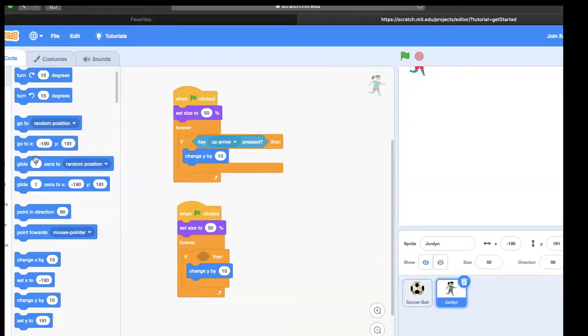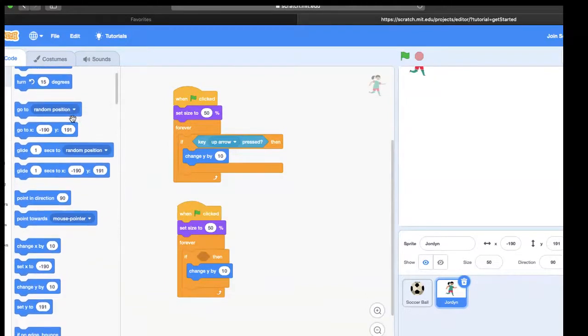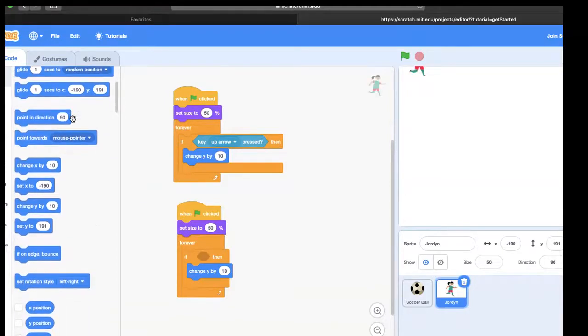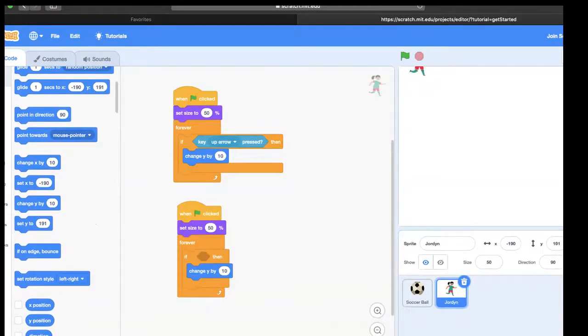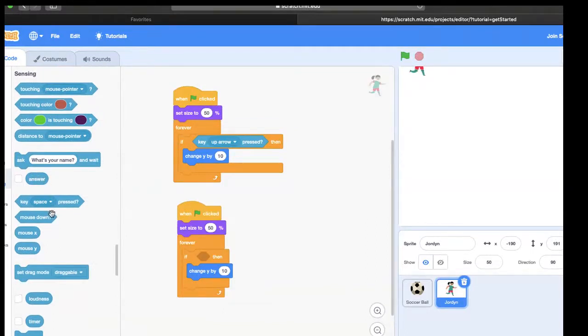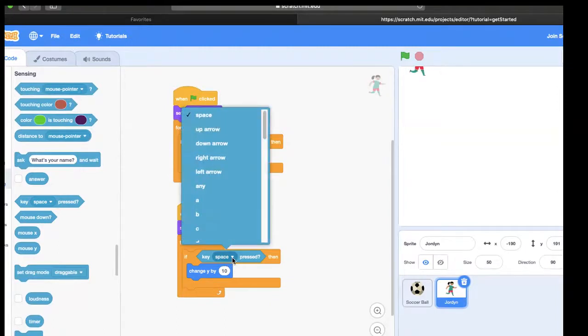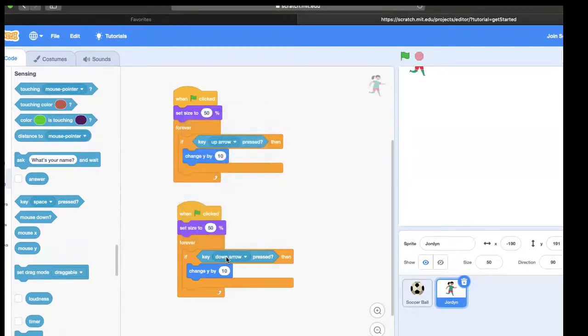What I'm going to do is I'm going to say if the key down arrow is pressed. So let's go down and we'll find that code. If the key down arrow is pressed, it'll be in sensing. And then we'll slide that in the middle of our if-then statement. If the key down arrow is pressed, and we won't change Y by 10, we're going to change Y by, you guessed it, -10. Now, I'm going to click on the green flag and watch what happens when I press the up arrow and the down arrow.